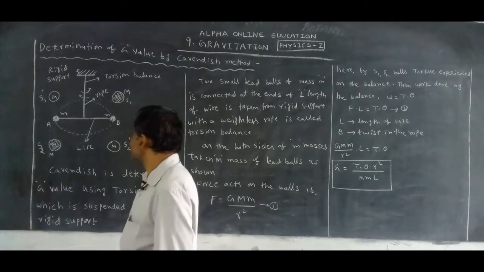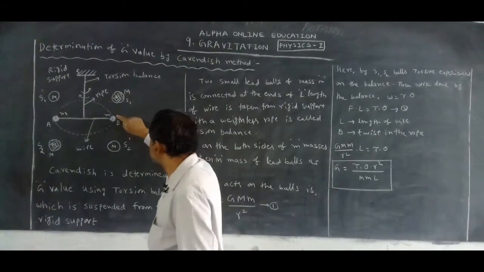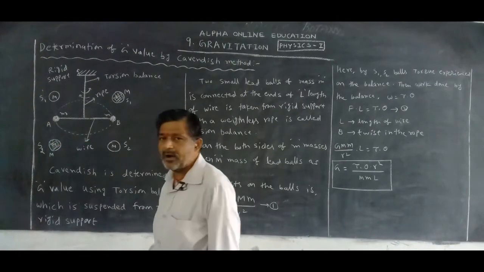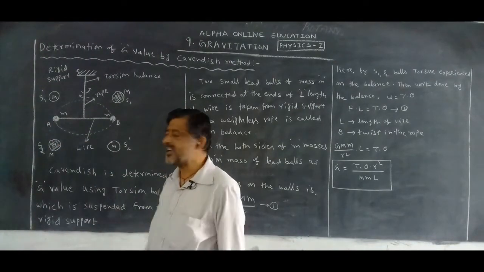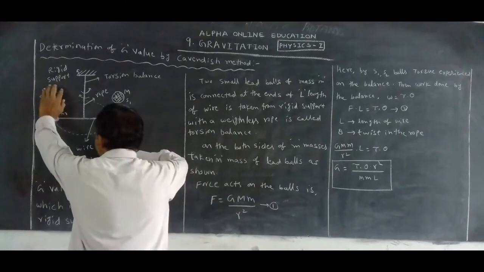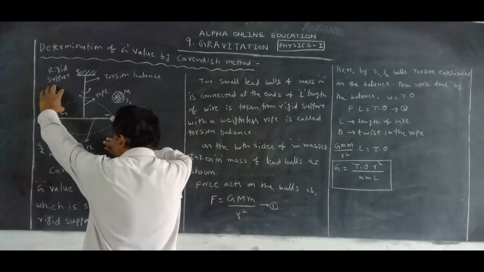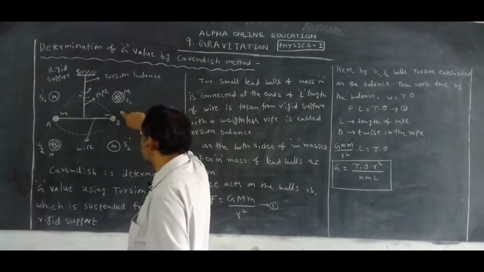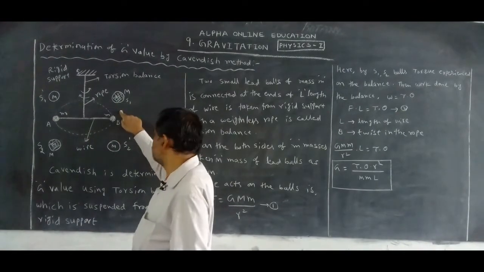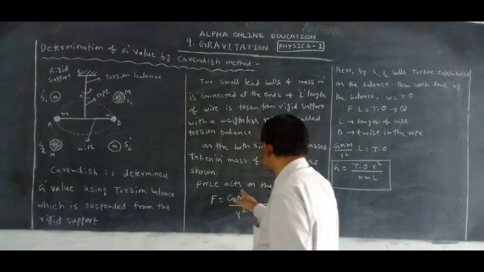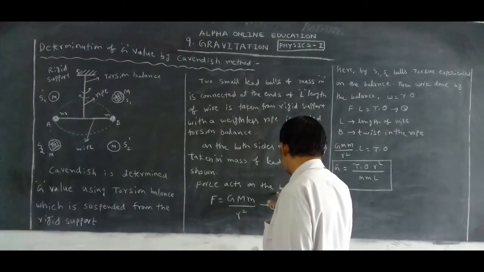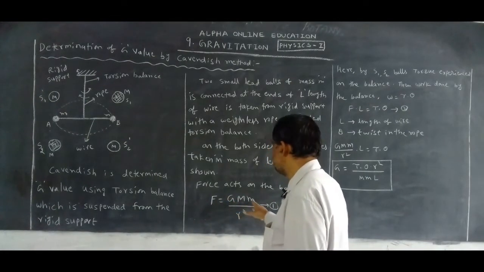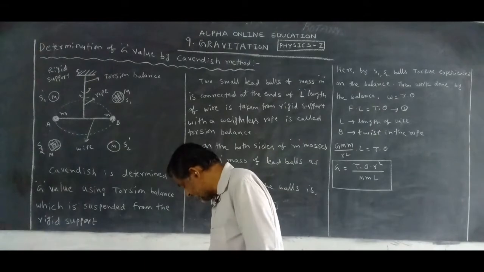Why? Now when it is suspended between these two balls, gravitational force acts. First don't take this, only take these balls. Between them, gravitational force acts. The force acting on the balls is F equal to capital G, capital M, small m by R square.